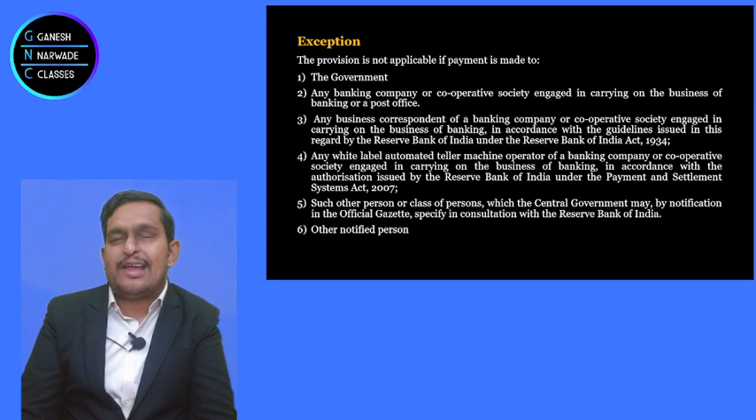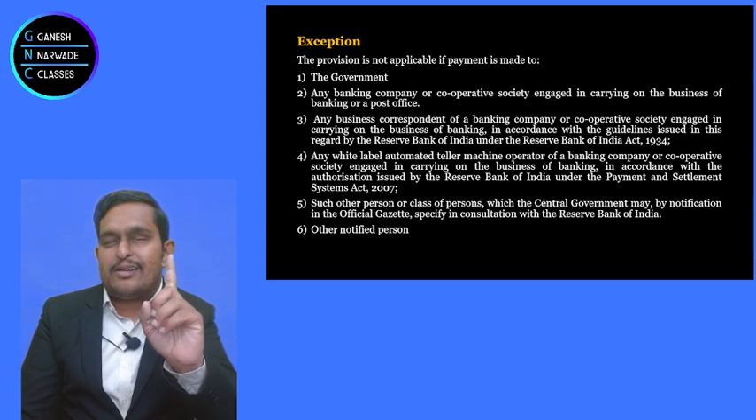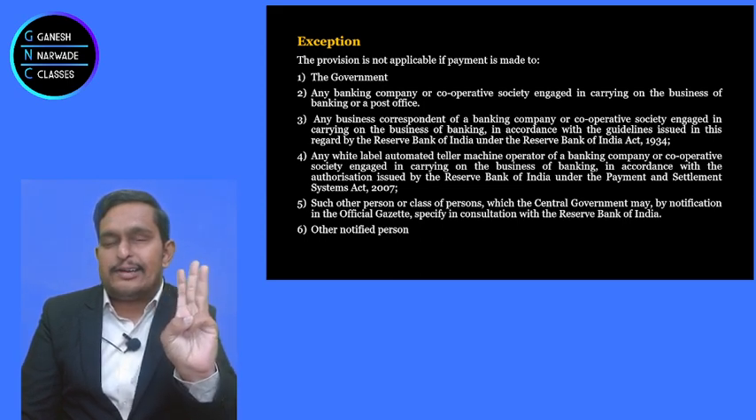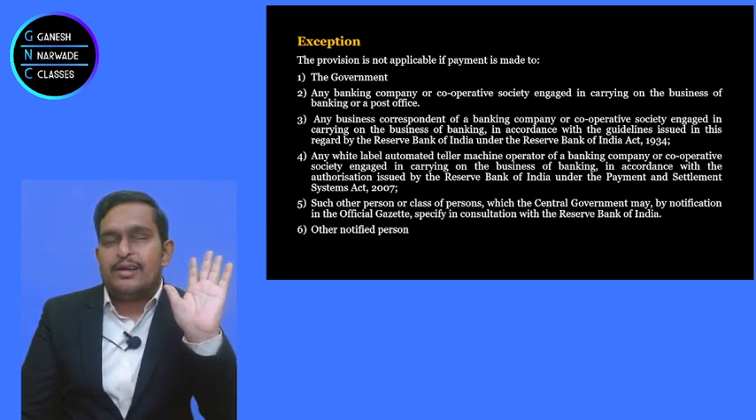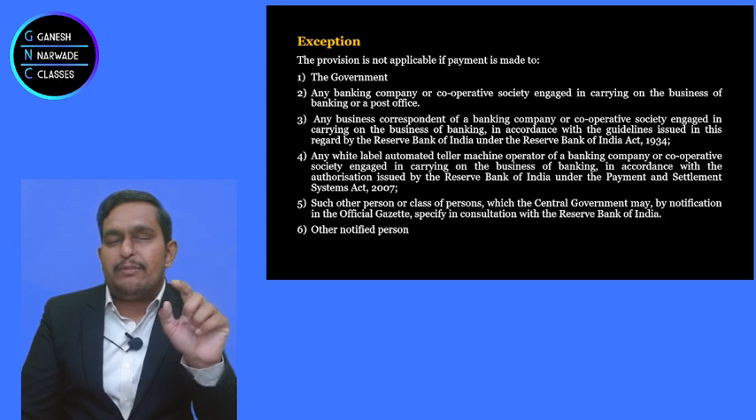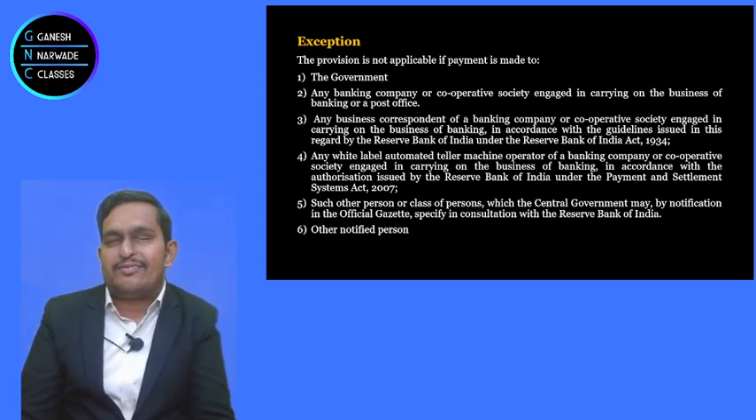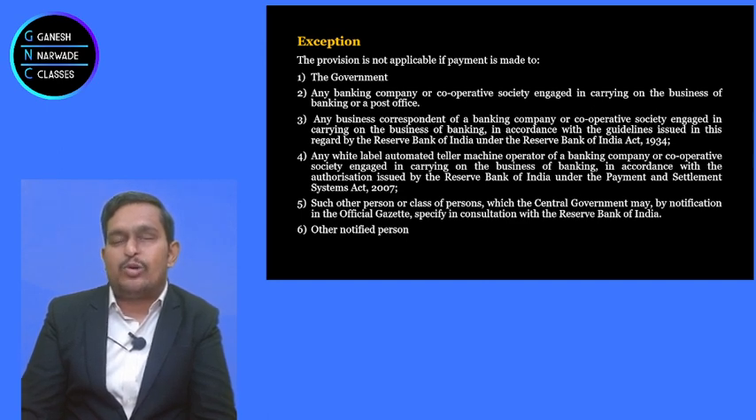So if they withdraw the cash also, no TDS. I said if the government withdraws, a bank withdraws, a cooperative society engaged in banking business withdraws, or the post office withdraws, or a business correspondent withdraws, or white labeled automatic teller machine operators withdraw as per the Payment and Settlement Systems Act 2007, right? No TDS. But they gave 2 more points which actually talk about notification by the government, correct? Those persons notified by the government, who are they? I'll tell you.